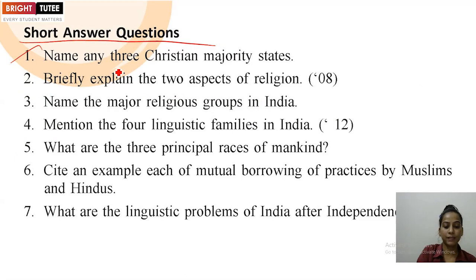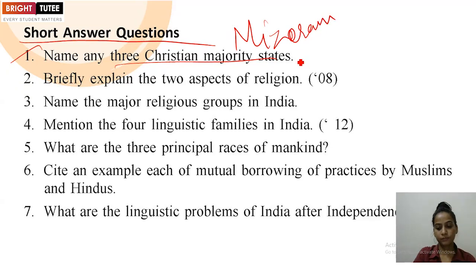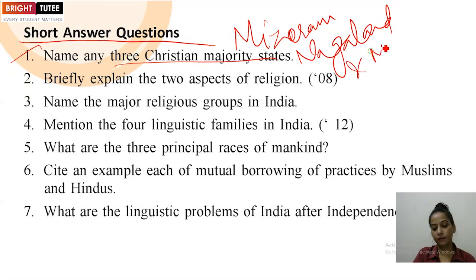The first one, name any 3 Christian majority states. If we talk about any 3 Christian majority states, so you can mention Mizoram, Nagaland and Meghalaya. So these 3 states where Christian majority is found can be mentioned.